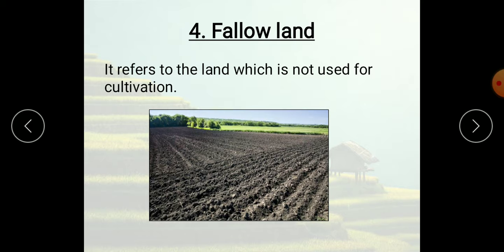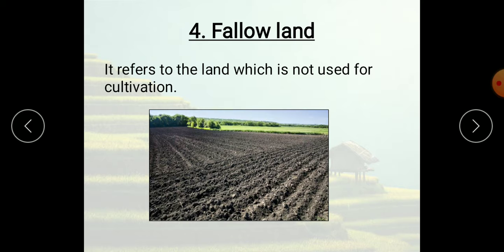Now the third is in between Kharif and Rabi season. Kharif means heavy rainfall. Then rainfall will decrease as the months approach October, November. And Rabi season means no rainfall, only the irrigation method they'll use to grow the crops. In between the Kharif season and Rabi season, they'll grow whichever crops are suitable.